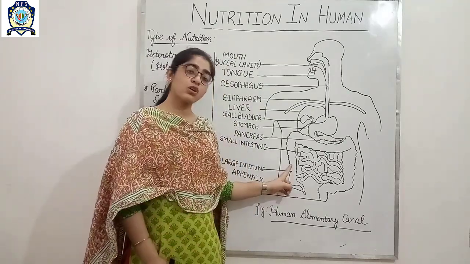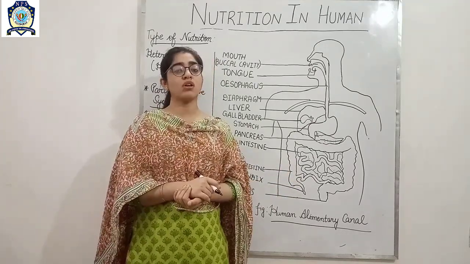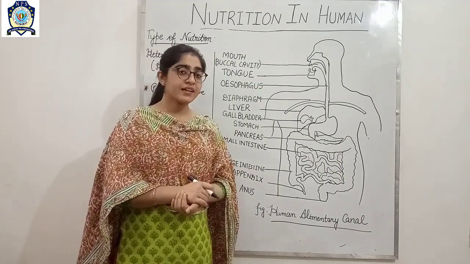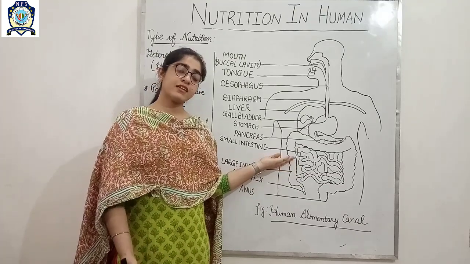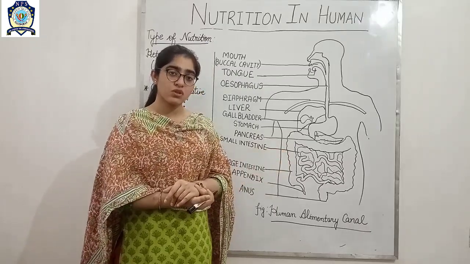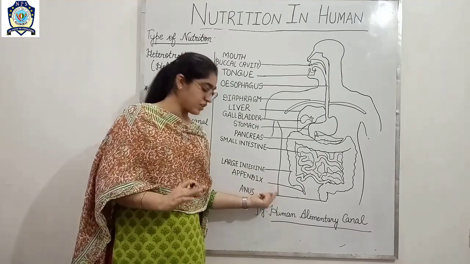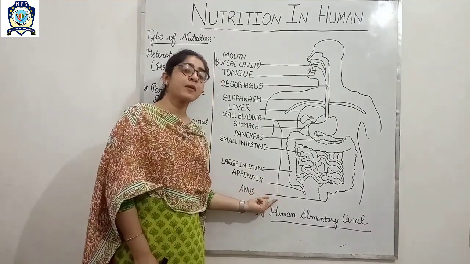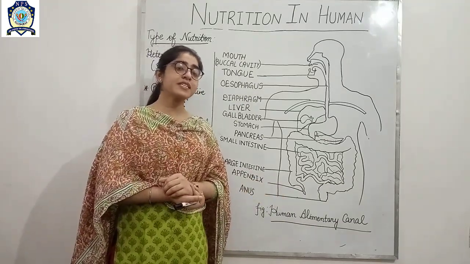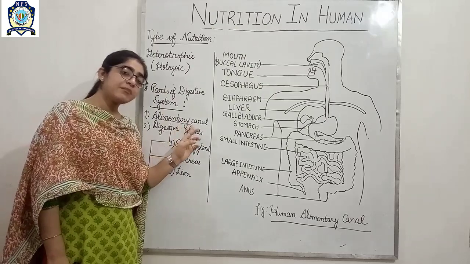Next one is the large intestine, which is wider than the small intestine and is 1.5 meters in length. Here the absorption further occurs, the undigested food is absorbed here. After that the appendix, which is non-functional, and anus is that part from where the undigested food in the form of fecal matter is passed out from the body. So this was only the first part, which is the alimentary canal.